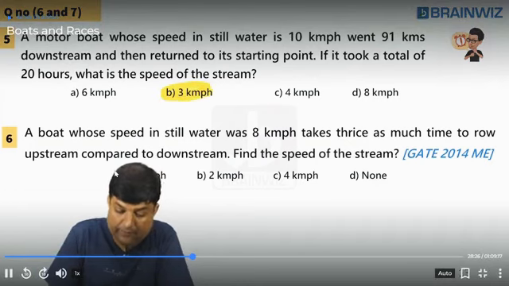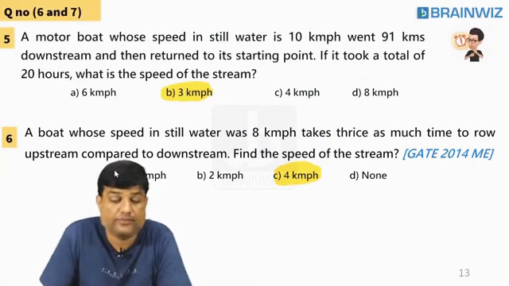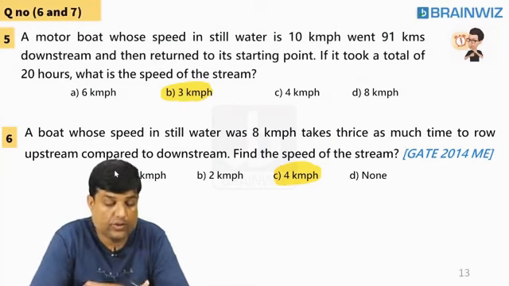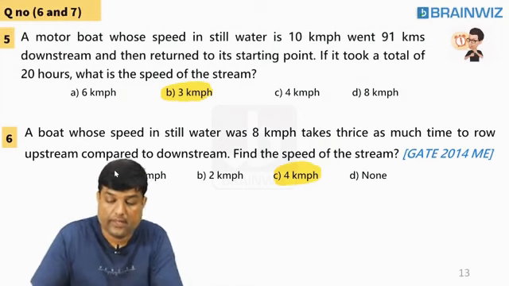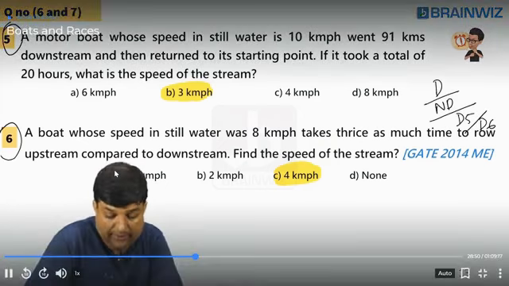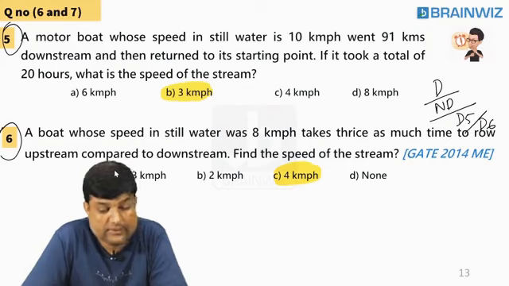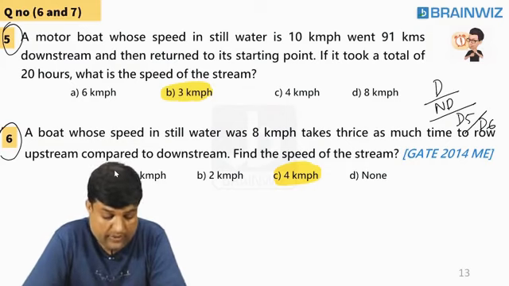This is 3 km per hour, and this is C, 4 km per hour. Are you sure? So students, let me just try to ask you here. You have a doubt or no doubt, or your answer is B, C, B and C. Sixth one is a doubt. Yes, the sixth one is a doubt as usual. Let's try to move forward, everybody, and just try to teach you the sixth one.